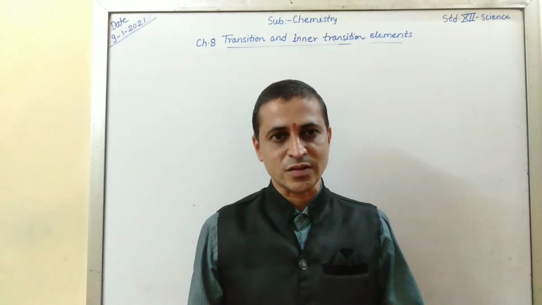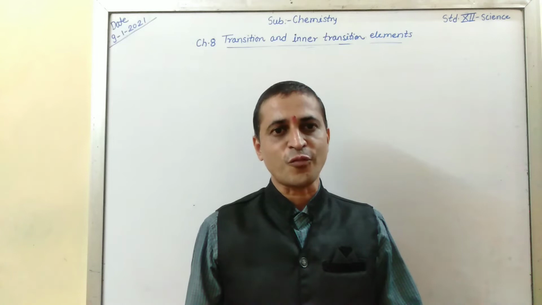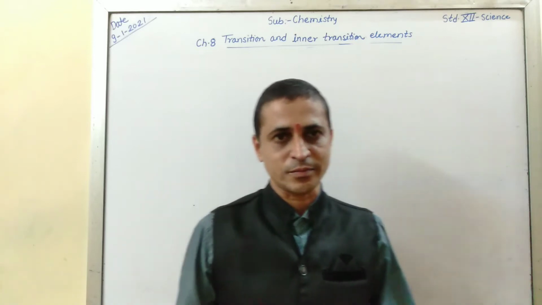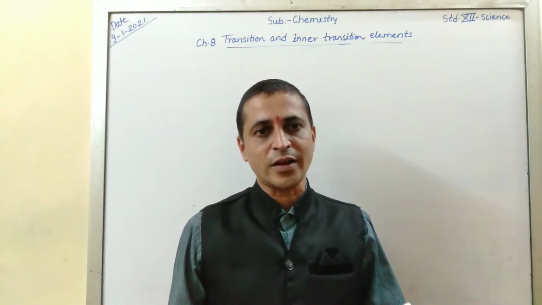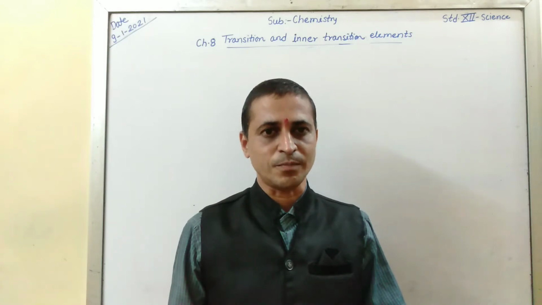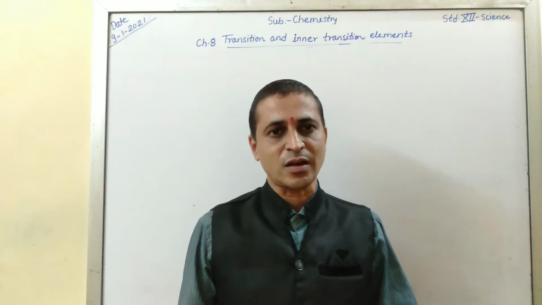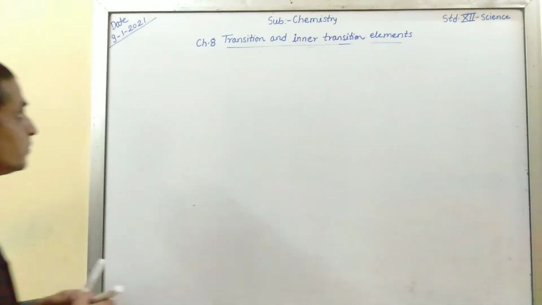In the previous lectures we have studied about physical properties of first transition series. In that we have studied about melting point, atomic and ionic radii and ionization enthalpy. Now today we are going to study the next property, that is metallic character. Okay, let us start.